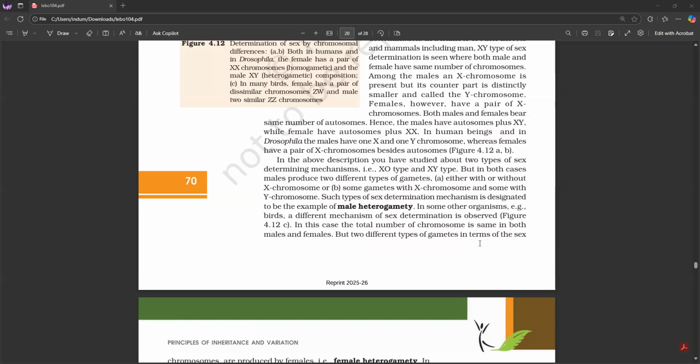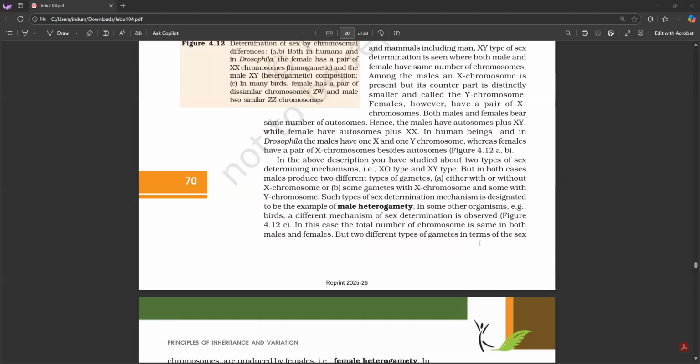In the above description, you have studied about 2 types of sex-determining mechanisms, XO type and XY type. But in both cases, males produce 2 different types of gametes, either with or without X chromosome, or some gametes with X chromosome and some with Y chromosome. Such types of sex determination mechanism is designated to be an example of male heterogamety.